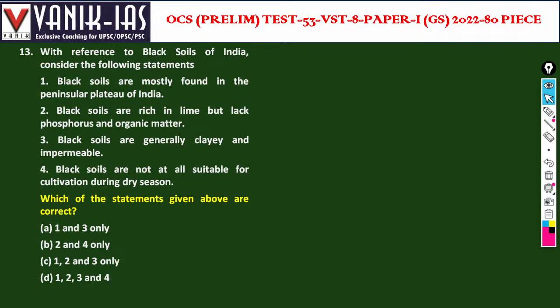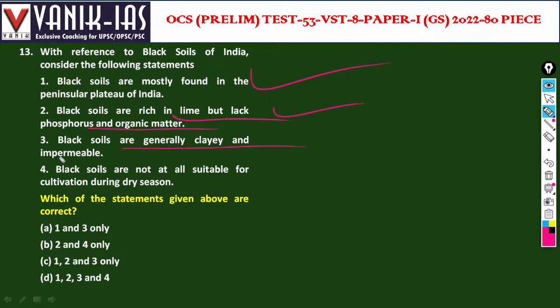Remember, with respect to black soils in India, black soils are mostly found in the peninsular part of India. Black soils are really rich in lime but lack phosphorus and organic matter. That is also right.